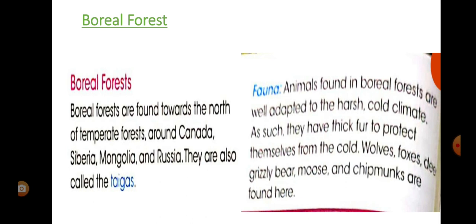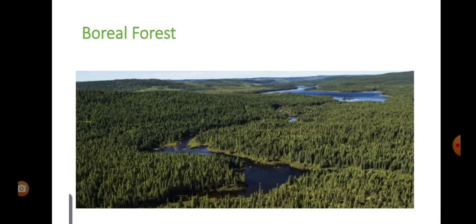And the animals found in the boreal forest are also well adapted to the cold and harsh climate. They have a thick coat or thick fur to protect themselves from cold, like wolves, fox, bear, moose. This kind of animals are found in the boreal forest. So this is the boreal forest, and all these trees are coniferous trees.